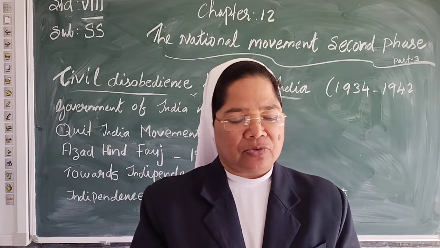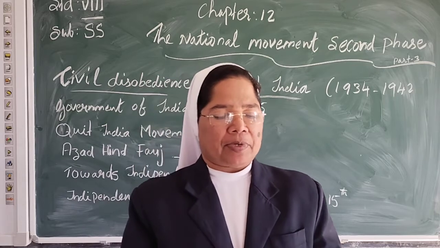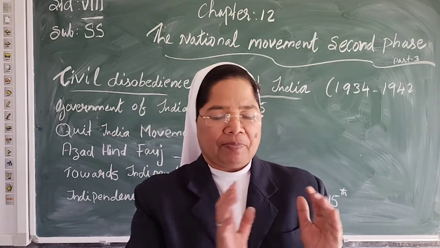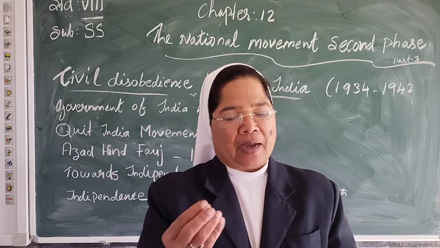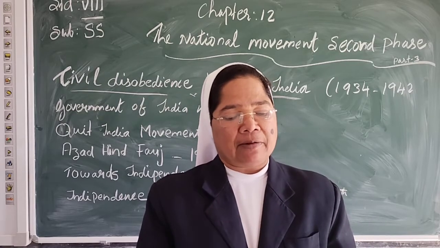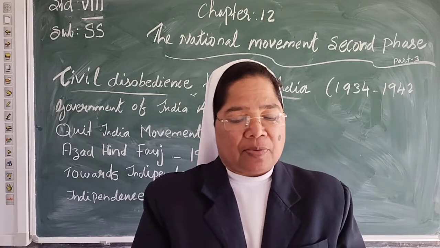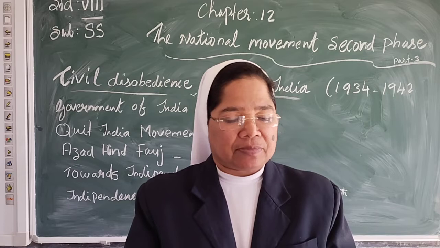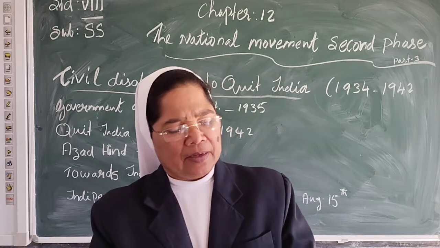These ministries did useful work in the field of education and the uplift of the Harijans.